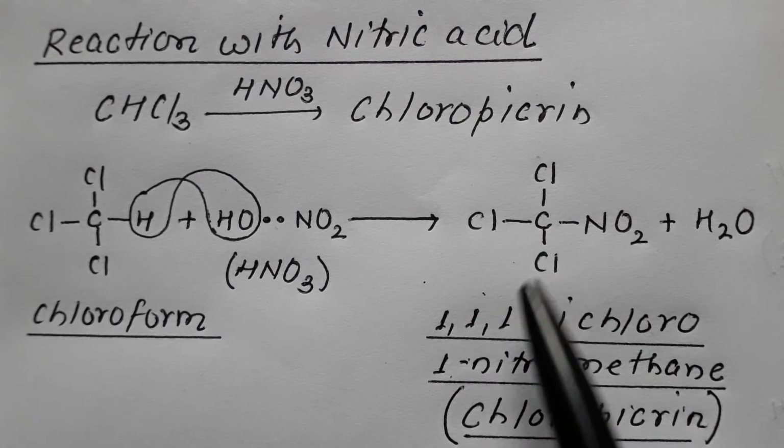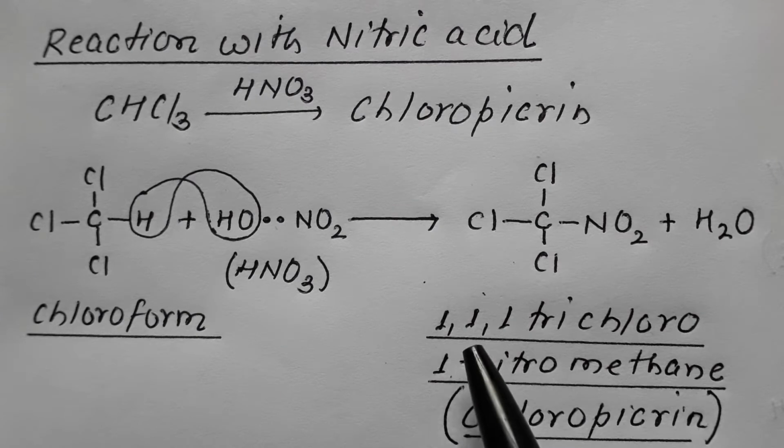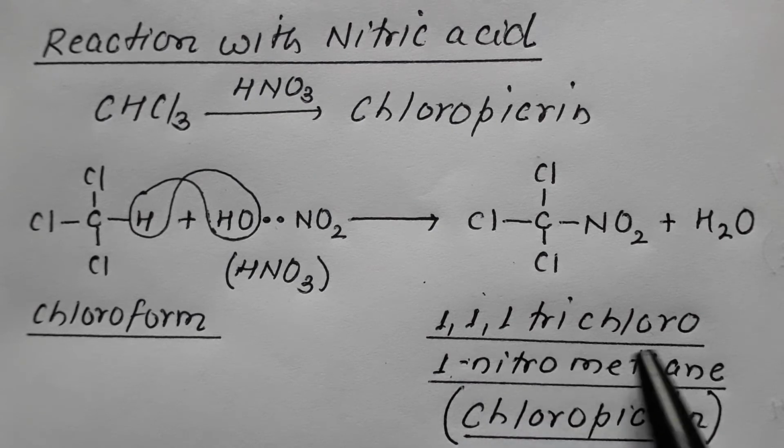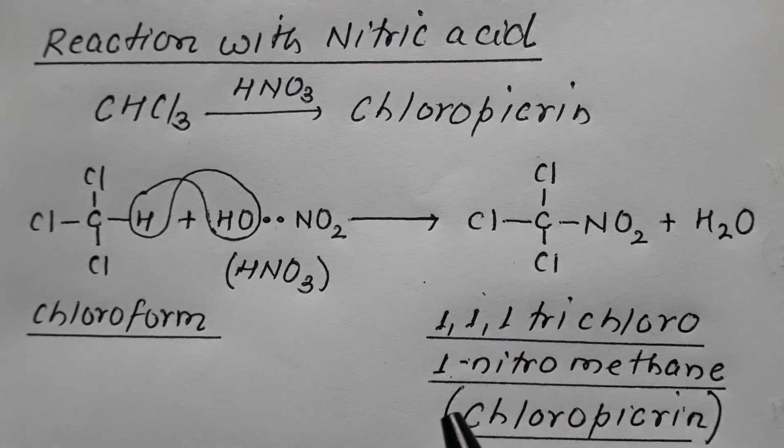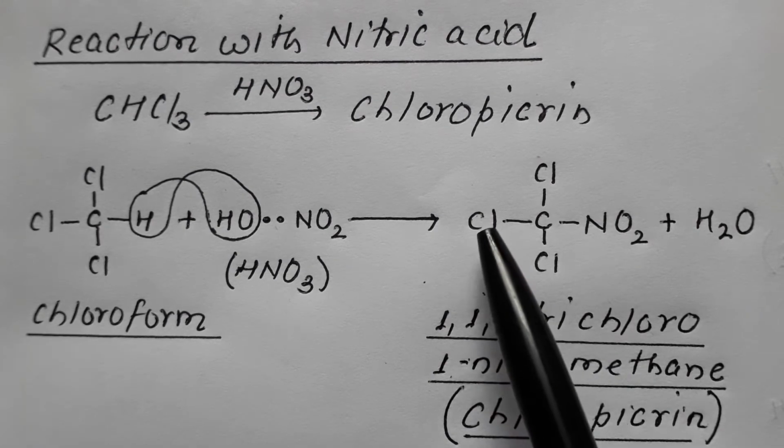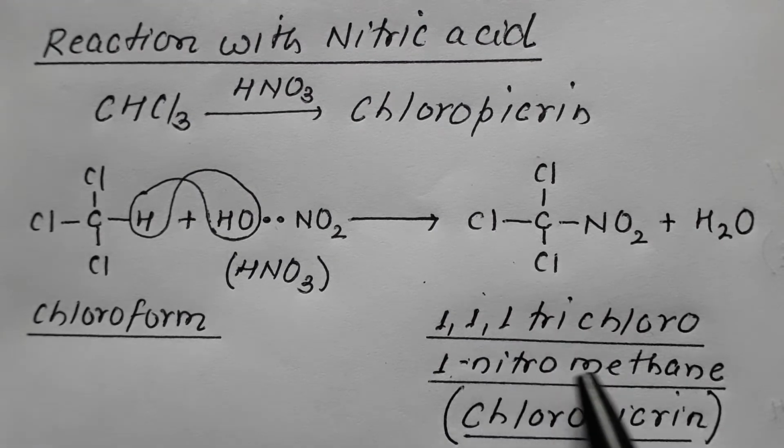So this is 1,1,1-trichloro-1-nitromethane, which is commonly termed as chloropicrin.